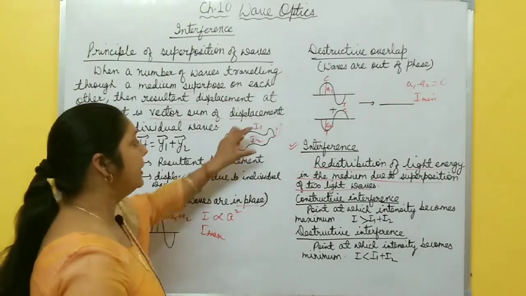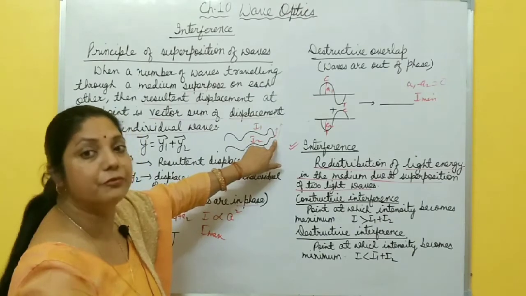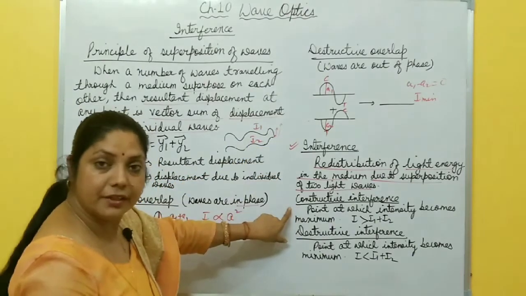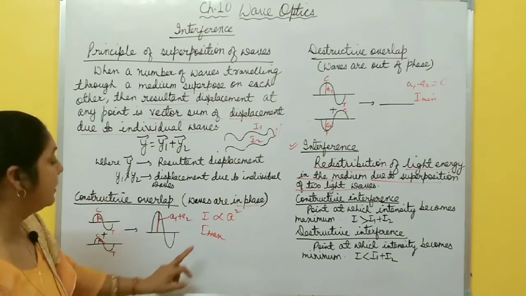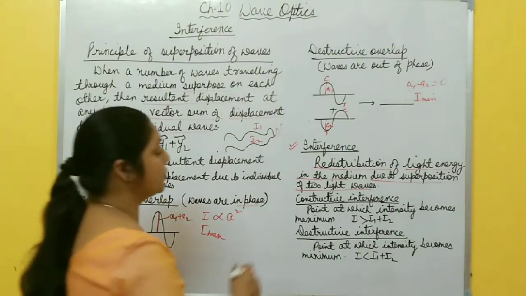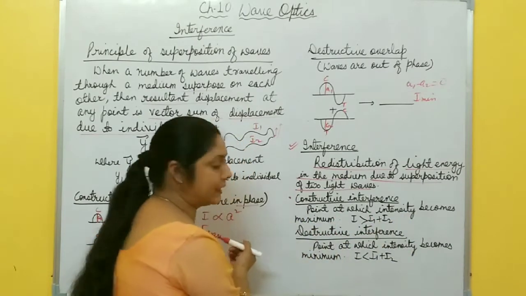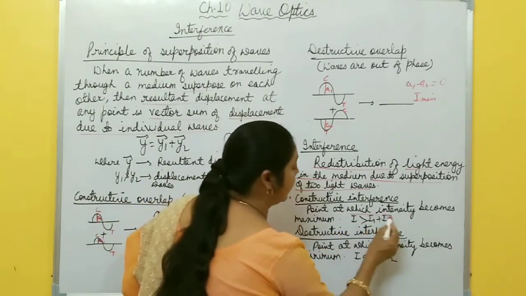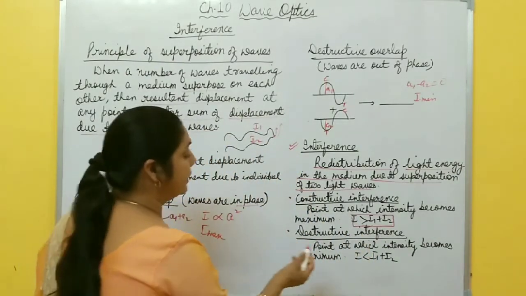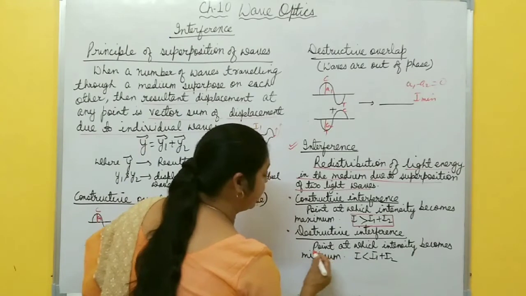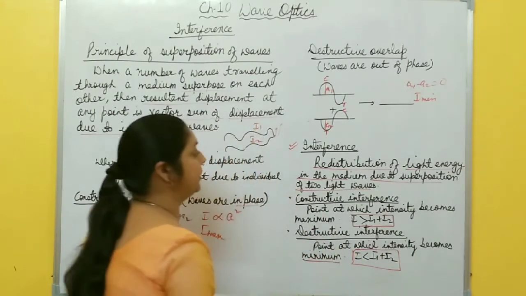Again, when the two waves superimpose at a particular point in phase, then constructive interference takes place, and when constructive overlapping or interference takes place, intensity is maximum. So constructive interference is the point at which intensity becomes maximum and I is greater than I1 plus I2. Another one, destructive interference. This is the point at which intensity becomes minimum. It means I is less than I1 plus I2.